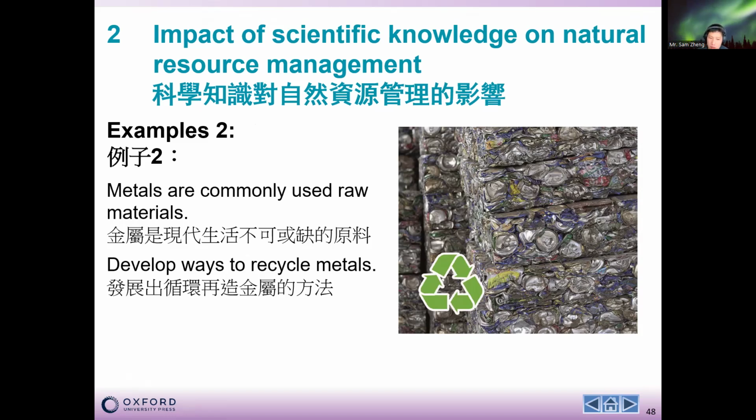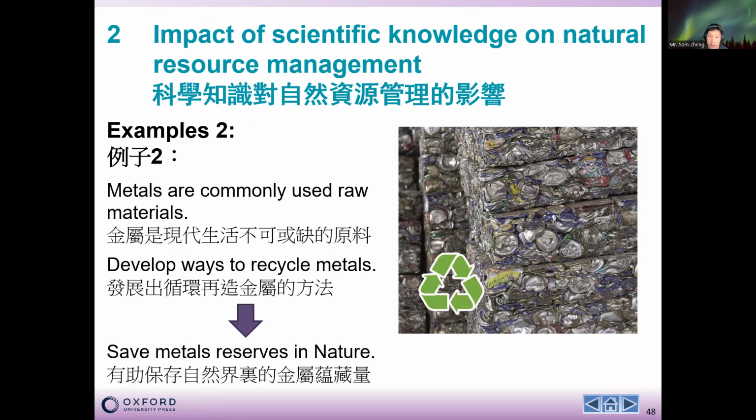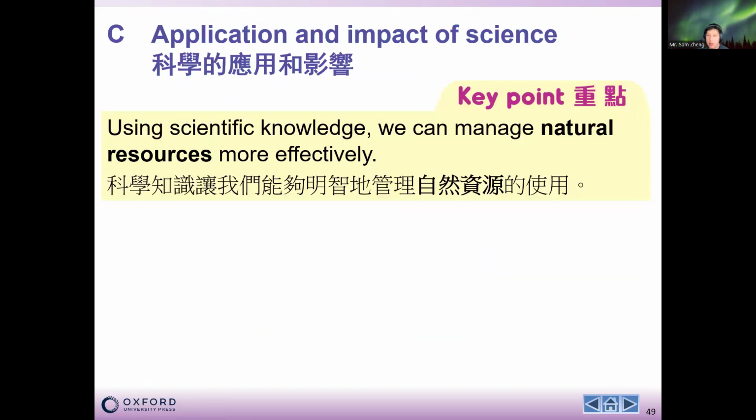So scientists develop a lot of ways to recycle the metals. In this case, the metals can be reused in different kinds of materials or used as raw materials. So we can save the metal reserve in nature. Now we can see that using scientific knowledge, we can manage the natural resources more effectively.